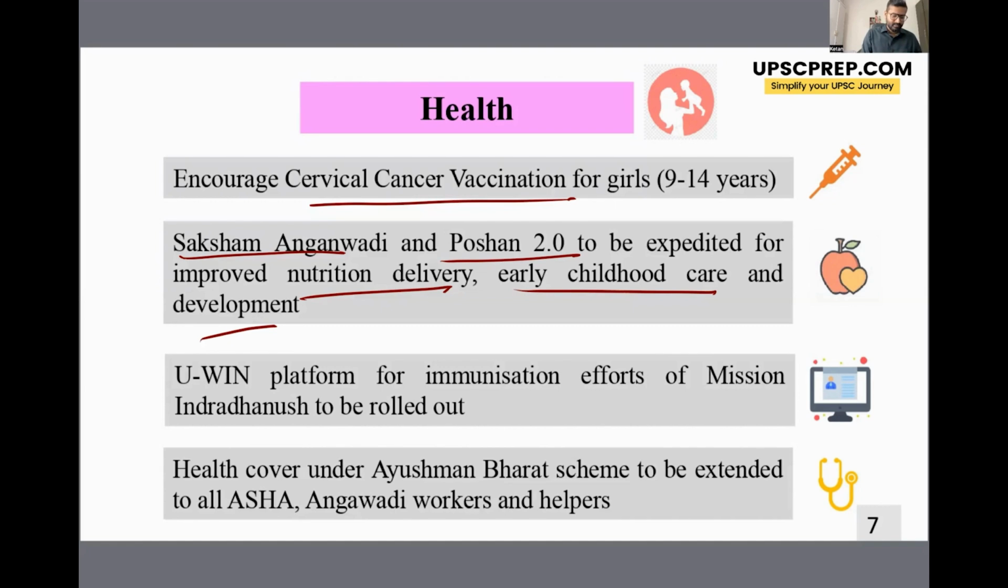Right. Then you have the U-WIN platform, which is the Universal Immunization Program platform of the country. Through this app, there is an effort to increase immunization under Mission Indradhanush. Then the health cover under Ayushman Bharat has also been increased and now includes all ASHA workers, Anganwadi workers, and helpers. Right.